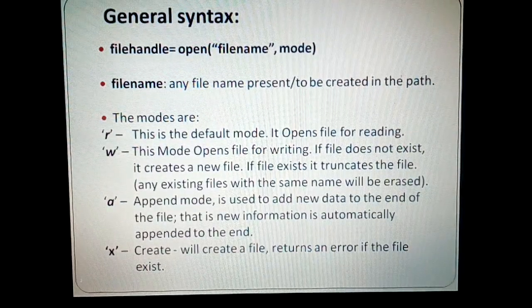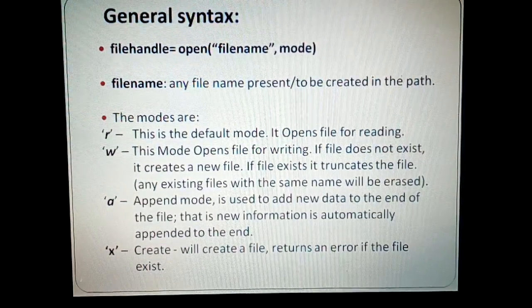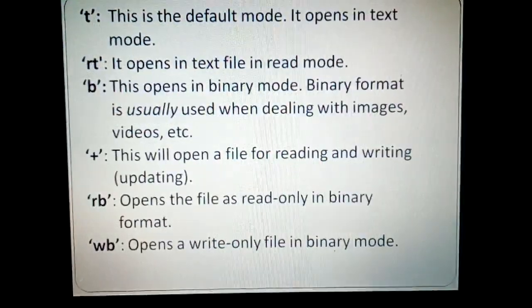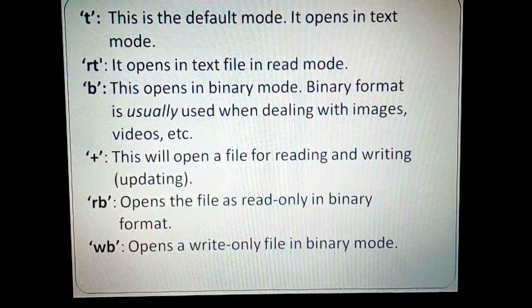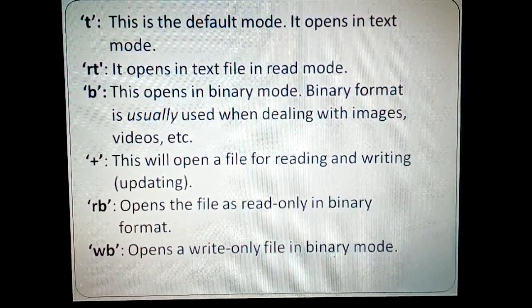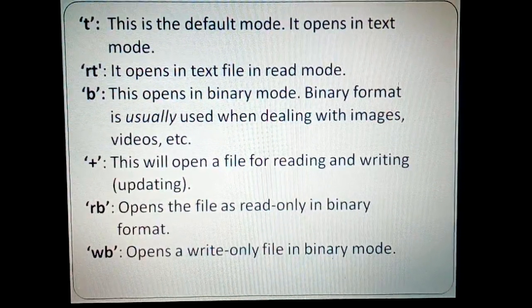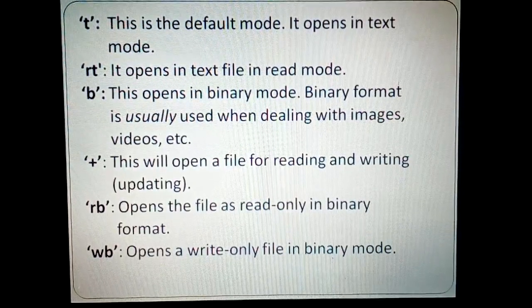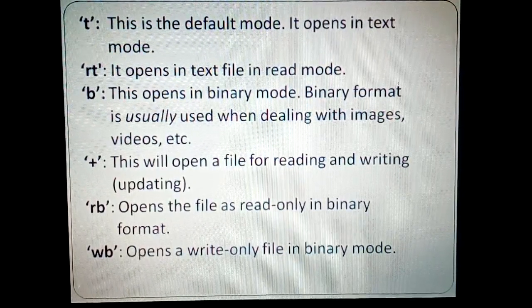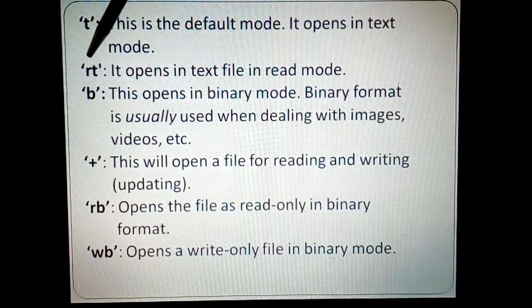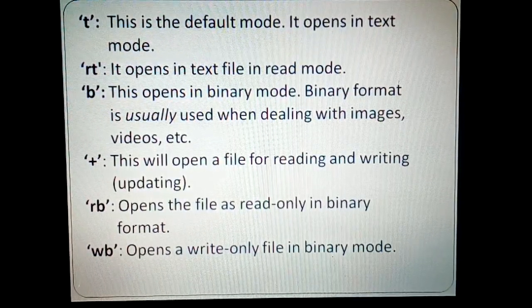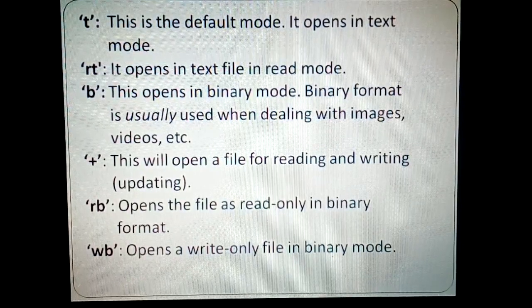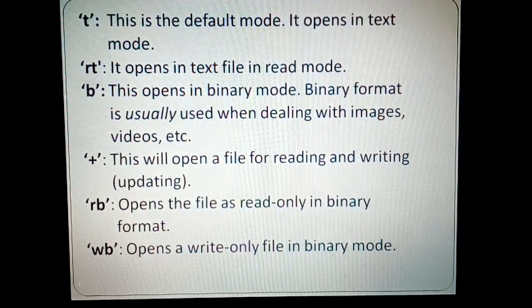If the file already exists, then it will return an error if you make use of X, for double cross-checking. Then there is T, which is actually a default mode. Any file that is opened is treated as a text file. That's why it is called a default mode. If you want to open a text file in read mode, you can specifically specify RT. It opens a text file in read mode. It is a default mode, so even if you say R, it is the same thing.